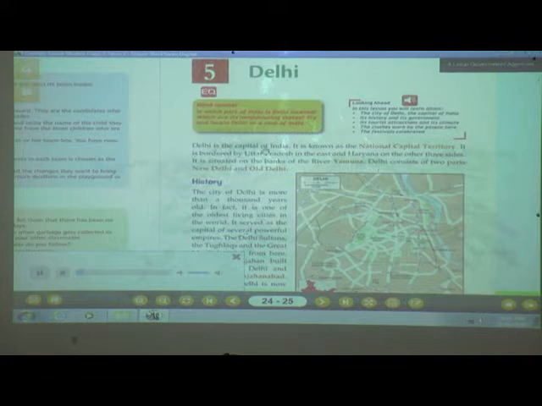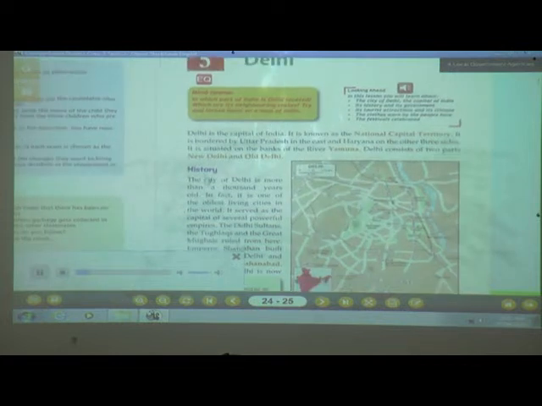Delhi is the capital of India. It is known as the National Capital Territory. It is bordered by Uttar Pradesh in the east and Haryana on the other three sides. It is situated on the banks of the river Yamuna. Delhi consists of two parts, New Delhi and Old Delhi.